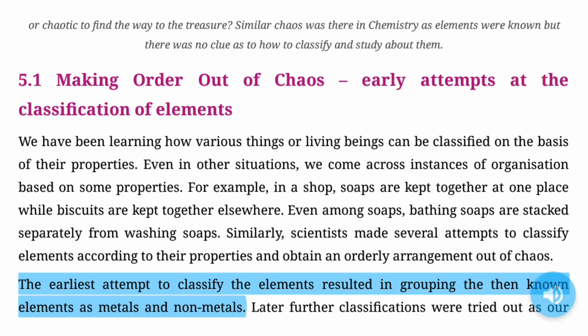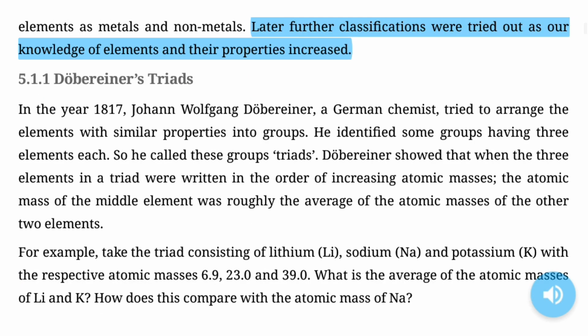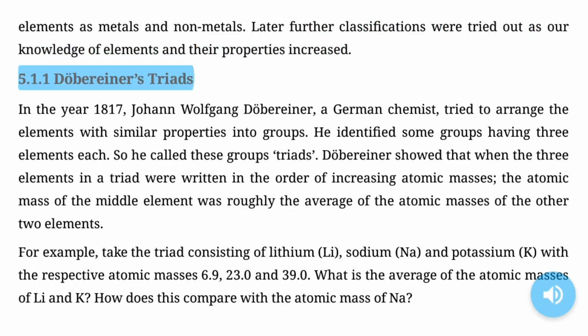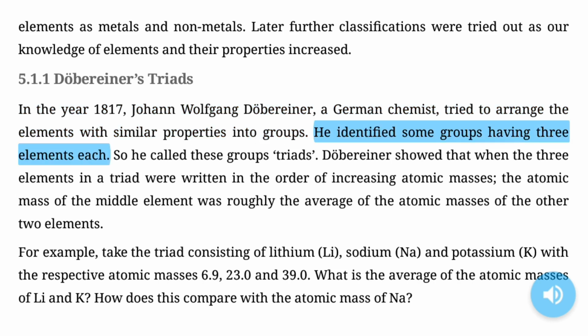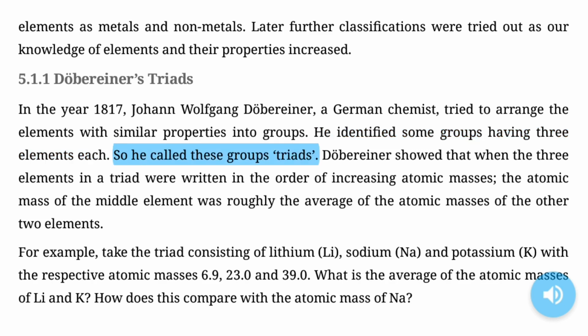The earliest attempt to classify the elements resulted in grouping the then known elements as metals and nonmetals. Later further classifications were tried out as our knowledge of elements and their properties increased. 5.1.1 Dobereiner's Triads. In the year 1817, Johann Wolfgang Dobereiner, a German chemist, tried to arrange the elements with similar properties into groups. He identified some groups having 3 elements each, so he called these groups triads.